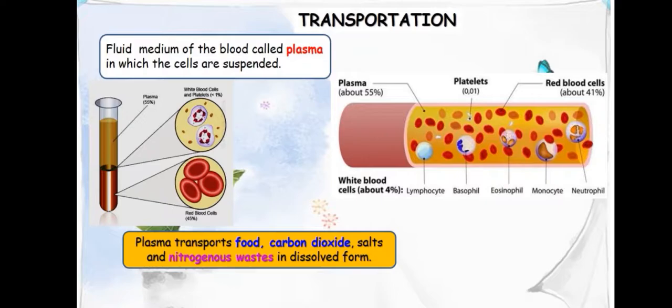Okay, yes. We are discussing the transportation system. In that, firstly we are discussing the transportation system in human beings. In your NCERT book, you are given one activity regarding the transportation systems. You can visit a nearby health center and find the normal ranges of hemoglobin present in human beings. Such types of activities are there.